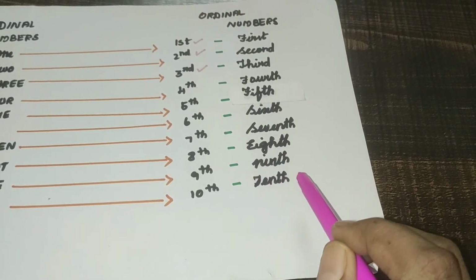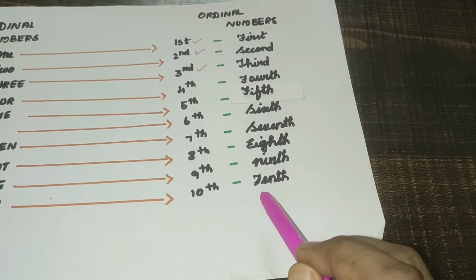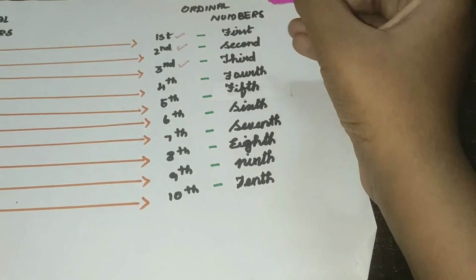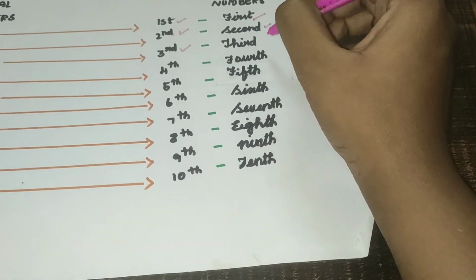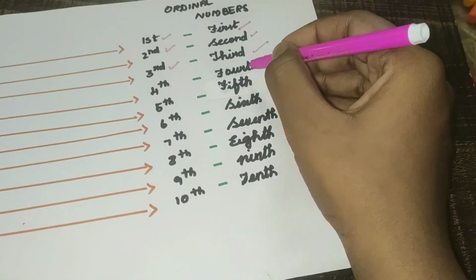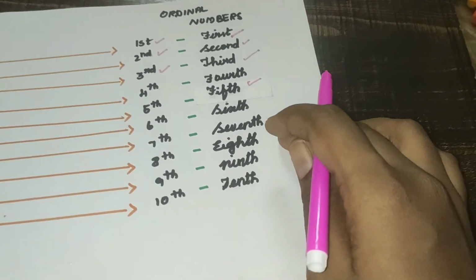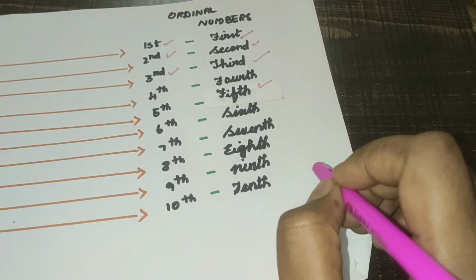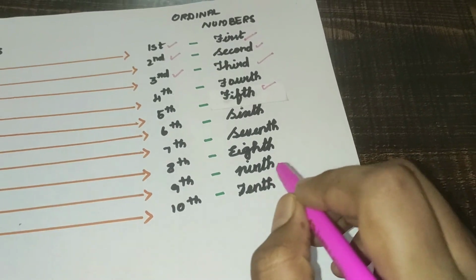Ninth, N-I-N-T-H, ninth. Tenth, T-E-N-T-H, tenth. Here the first, second and third spellings are different, and also fifth. See the ninth spelling, N-I-N-T-H only, not ETH. That is the correct spelling, children.